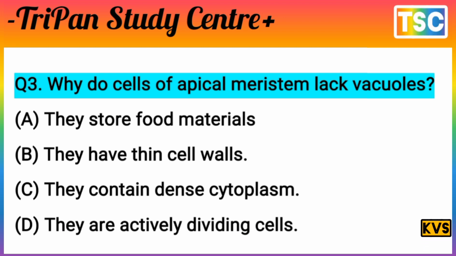There is no production of a large amount of waste, so there is a lack of vacuoles. It means the option D is correct. They are actively dividing cells.